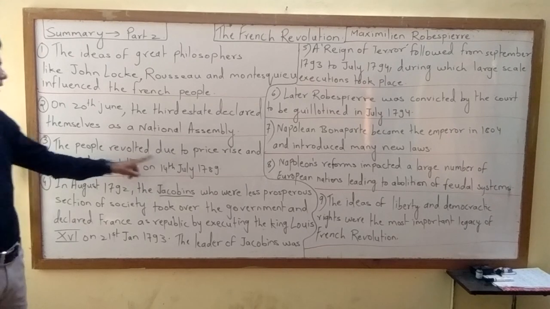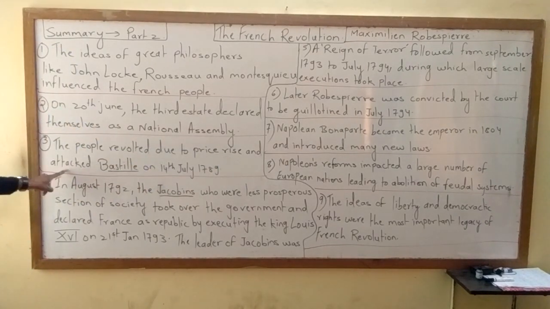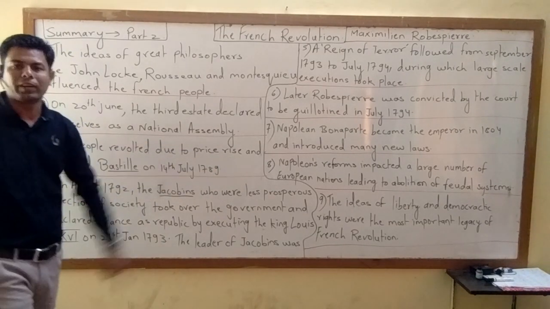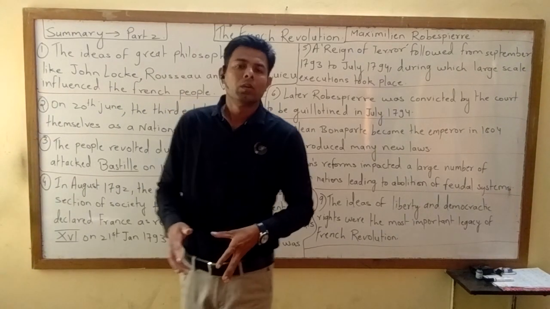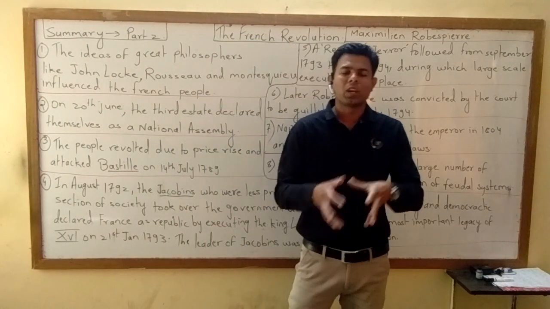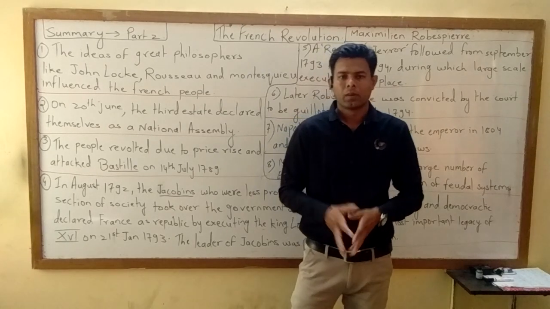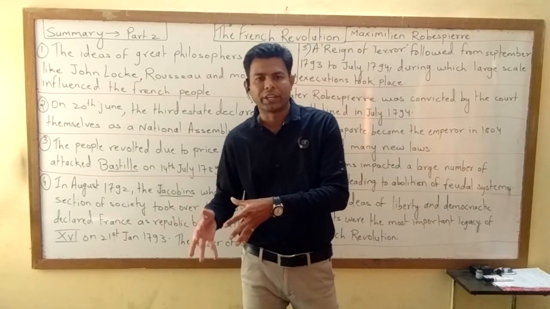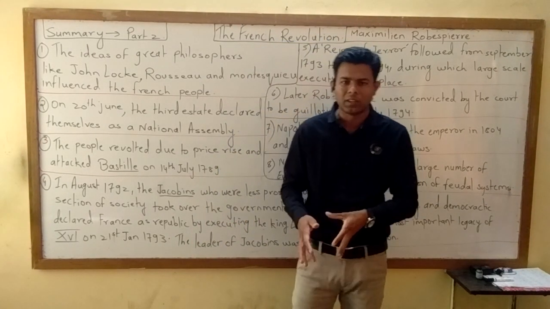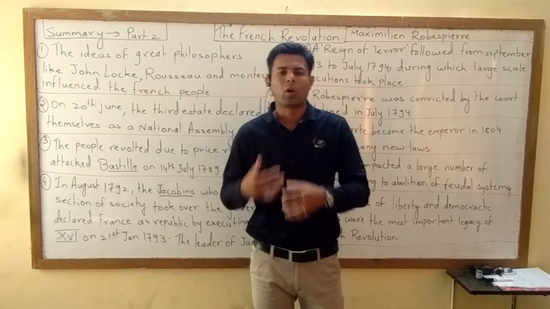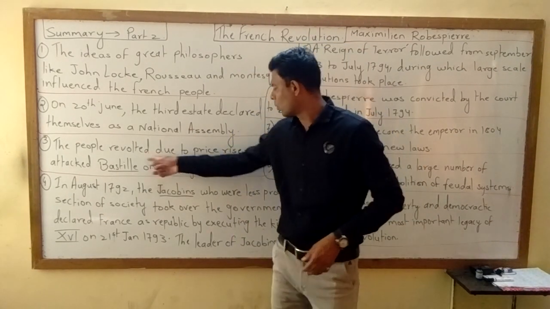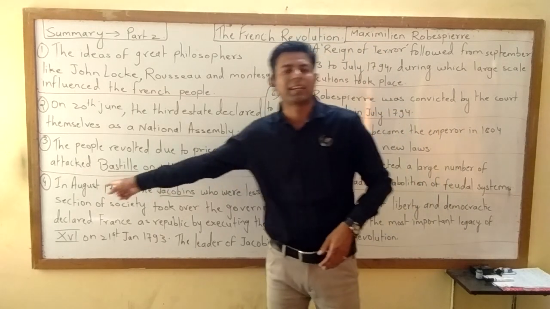The people revolted due to price rise and attacked Bastille on 14 July 1789. Now, what happened? Prices were being increased in France. Prices of goods and commodities were being increased in France on a large scale. People wanted to revolt. So people revolted due to price rise and they directly attacked Bastille.